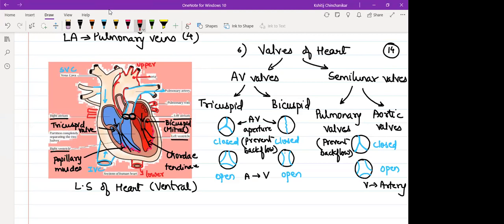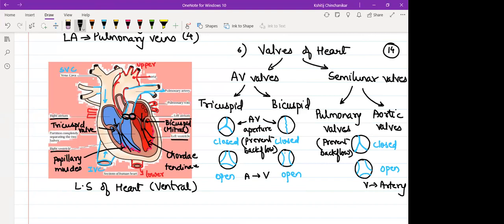Is every label clear to everyone? This is the internal structure of the heart. This is how the heart looks from outside when you see it from the ventral side of the body. The valves associated with the heart will ensure that the blood is made to move in one particular direction. The backflow of the blood has to be prevented. Why are they called semilunar? Moksha, lunar means moonlight, crescent moonlight. Semi means half. So it appears as a half moon-shaped structure.